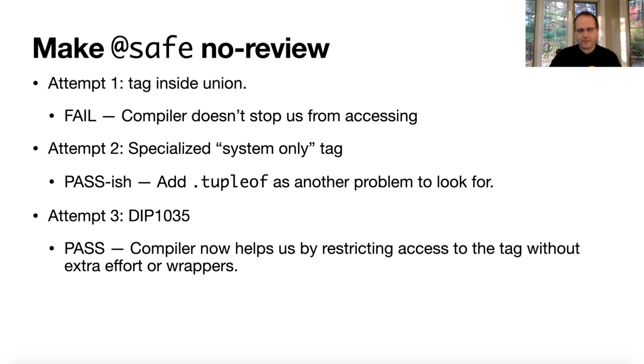And attempt 3, DIP 1035. I believe this will pass and be a much better solution than everything we have so far. It basically gives the compiler the control to say, oh, you want this semantic enforced? Okay, I'll do that for you. That's basically what we're trying to do, is tell it, I have a different semantic that I want you to enforce for safe code. But are we done? Are we really, really done?